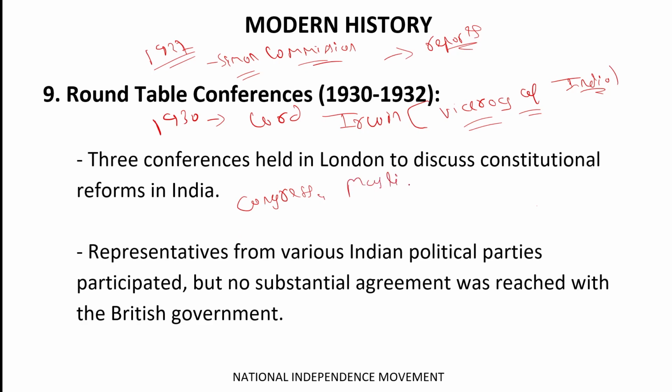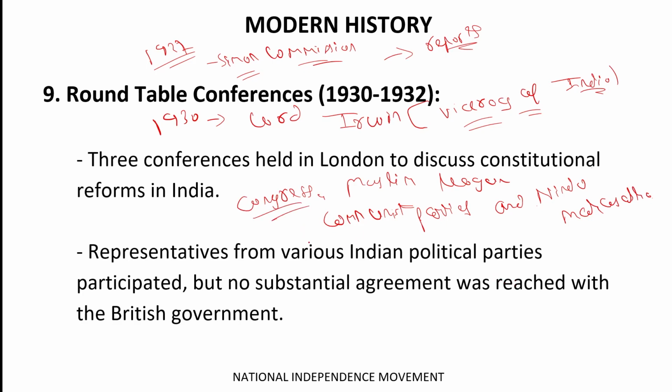Muslim League, Communist parties, and Hindu Mahasabha. Okay, so these were the main parties of that time. But Gandhiji's presence in the Congress was essential for the discussion of these reports, because Congress was following him and Congress had a significant portion in the council. So that's why the Britishers required Gandhiji to be present in this conference.